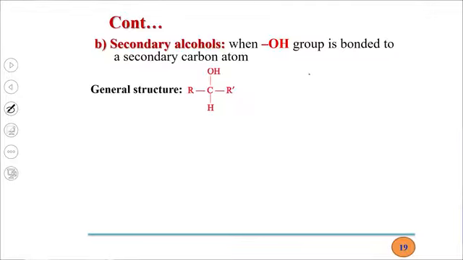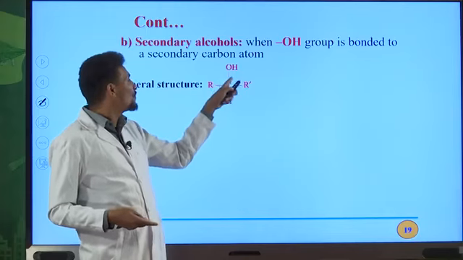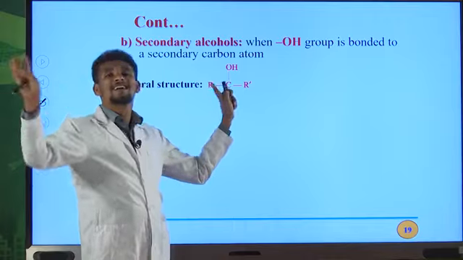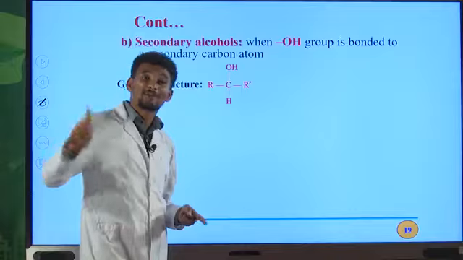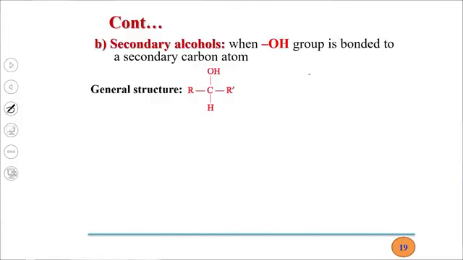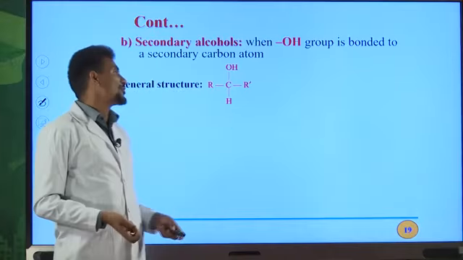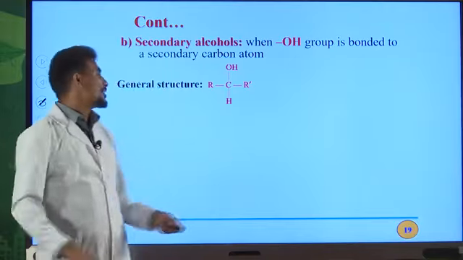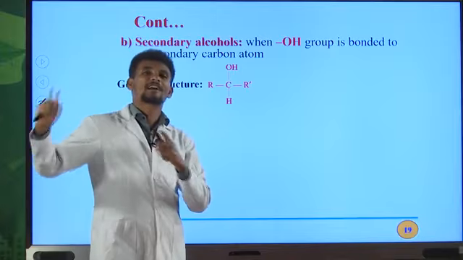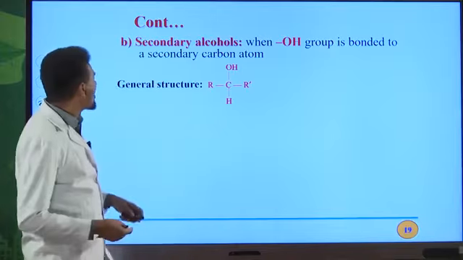Primary alcohol, I told you about that. Now I'm talking about secondary alcohols. In this case, the carbon directly bonded to the OH group is bonded with 2 other alkyl groups, 2 carbon atoms. Therefore, this carbon is a secondary carbon. All the time remember this: primary carbon, secondary carbon, tertiary carbon. The hydrogen atoms on a primary carbon are known as primary hydrogen atoms, the hydrogen atoms on a secondary carbon are named secondary hydrogen atoms, and the hydrogen atoms on a tertiary carbon are named tertiary hydrogen atoms.